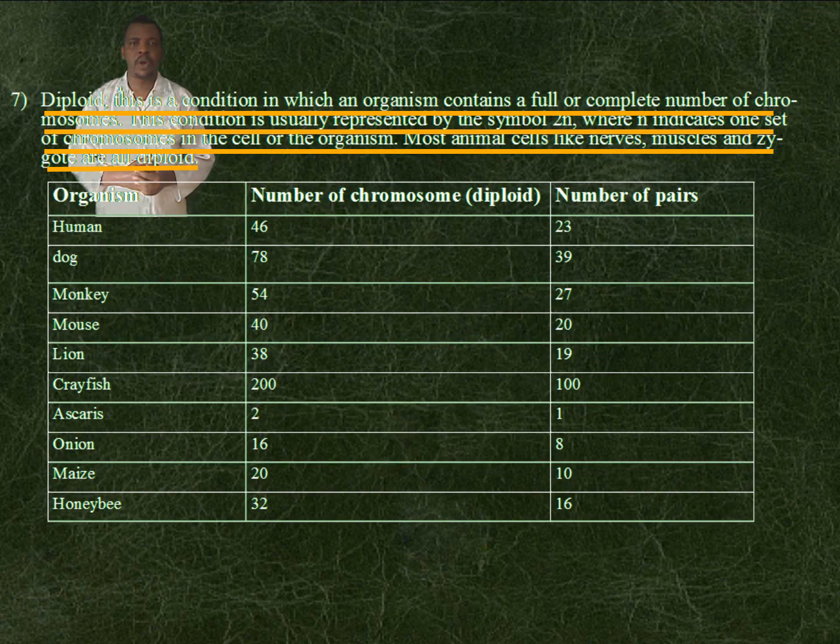Diploid. This is the condition in which an organism contains a full or complete number of chromosomes. This condition is usually represented by the symbol 2N, where N indicates one set of chromosomes in the cell or organism. Most animal cells like nerves, muscles, and zygotes are all diploid.